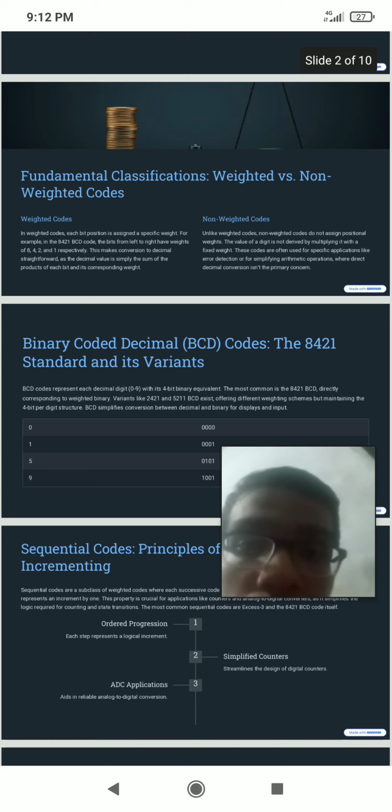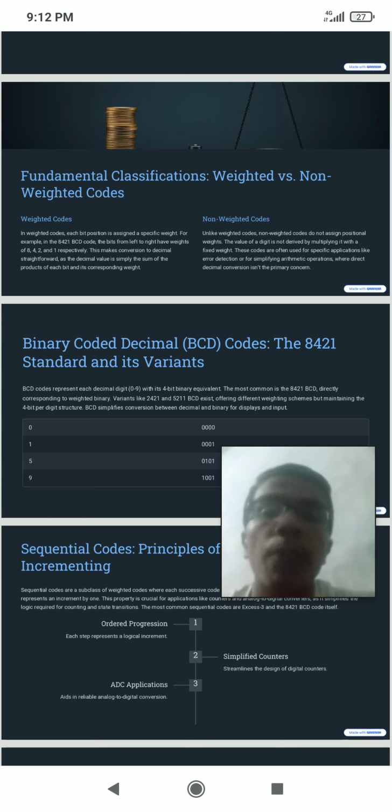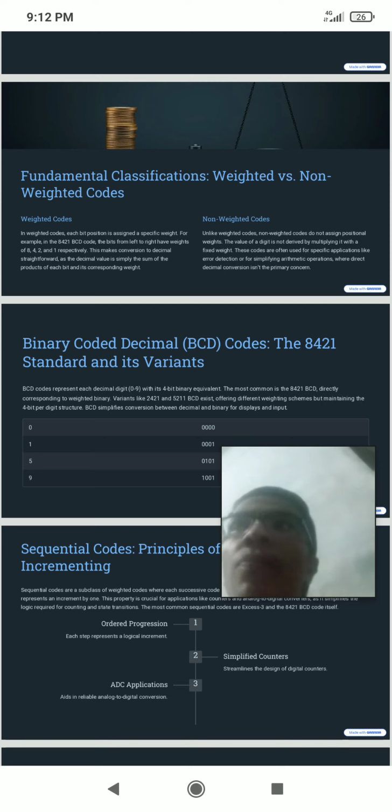Non-weighted codes, unlike weighted codes, do not assign a positional value. There are two types of non-weighted codes: gray code and XS3 code. The formula of XS3 code is written as BCD code plus 3.